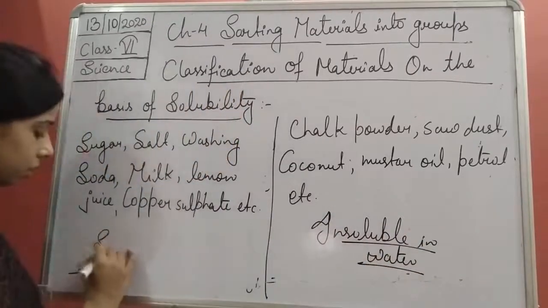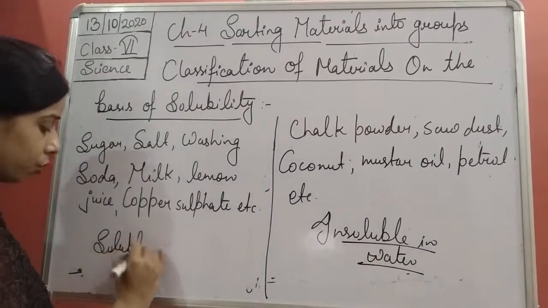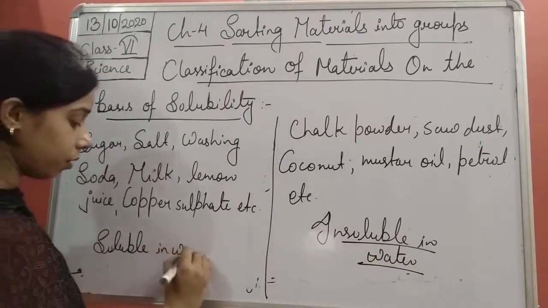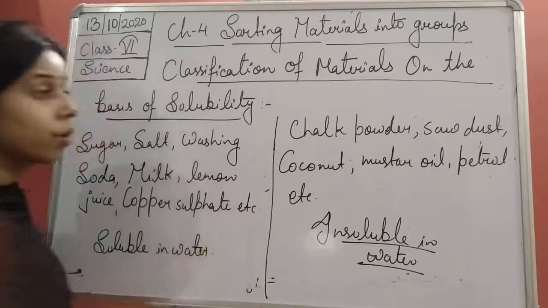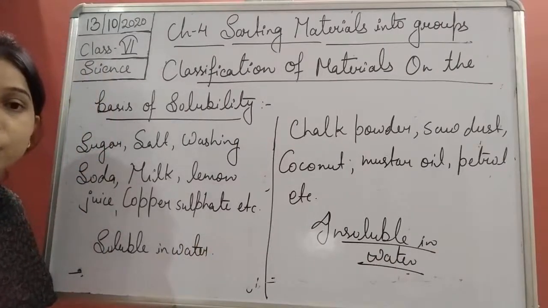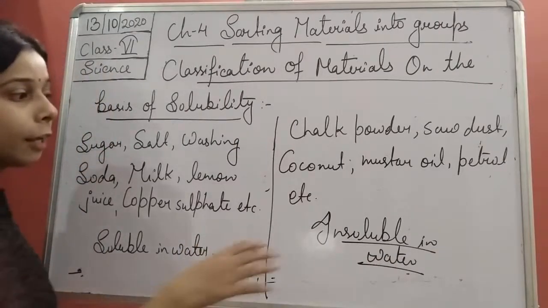And here it is soluble in water. Okay, so there are the examples in which we can say soluble in water and insoluble in water.